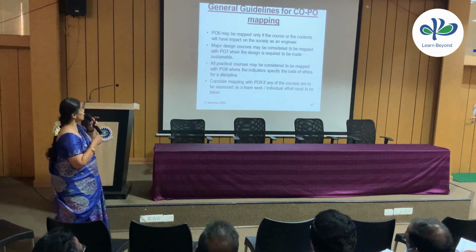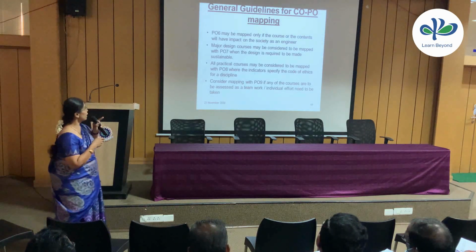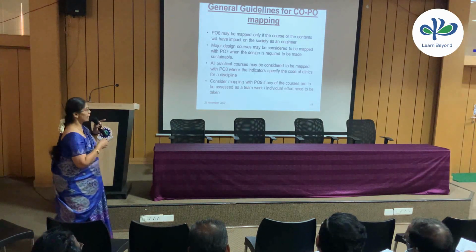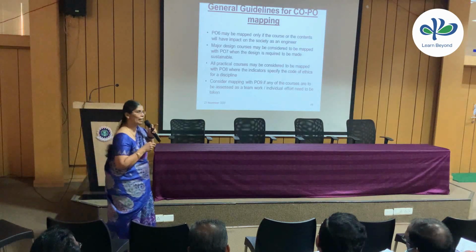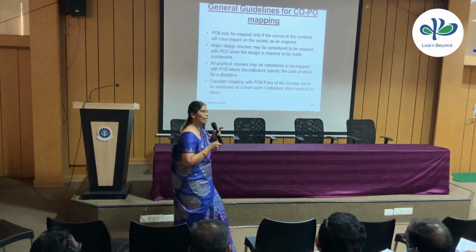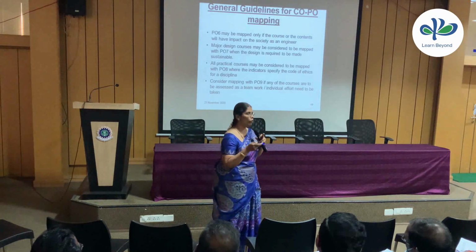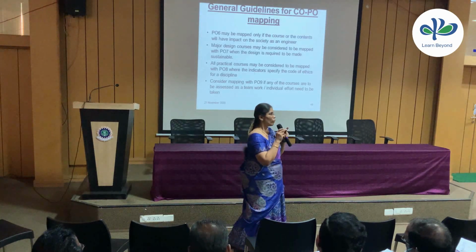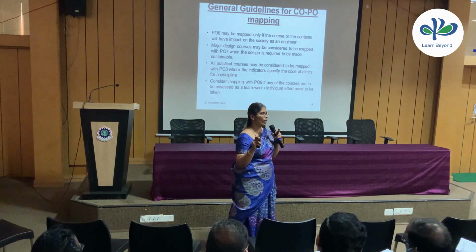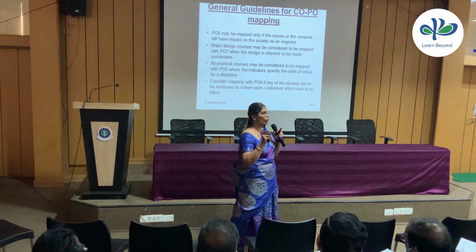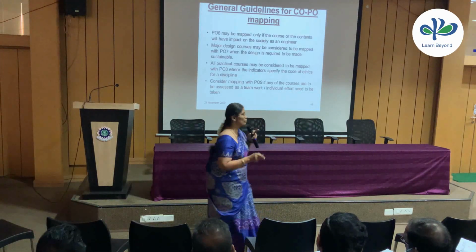So general guidelines for CO-PO mapping. So why I have taken from PO6 is that till PO5 we will not find it difficult. Where we will find it difficult is after PO5 only. So how should we map? Only if we see to it that we try to map till PO12, only then the CO-PO attainment will be pakka.